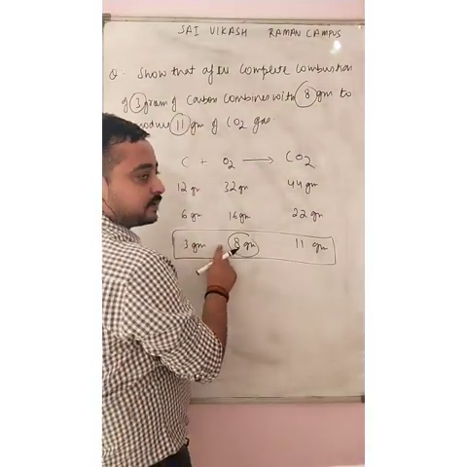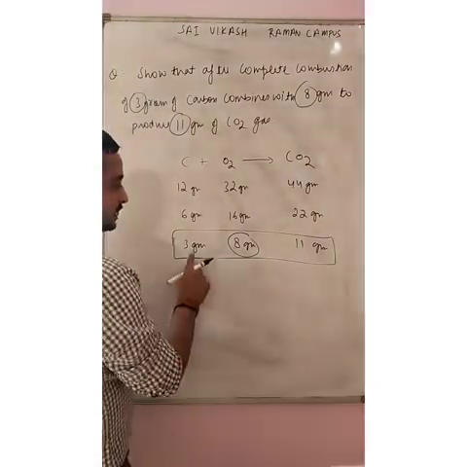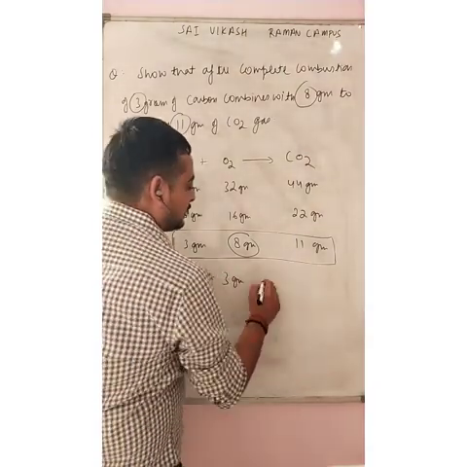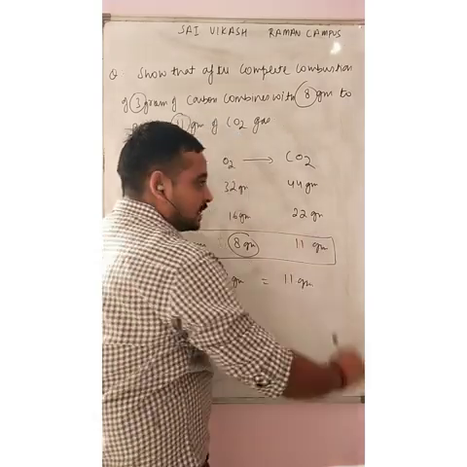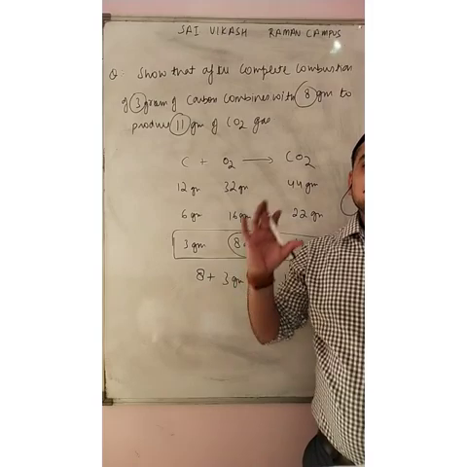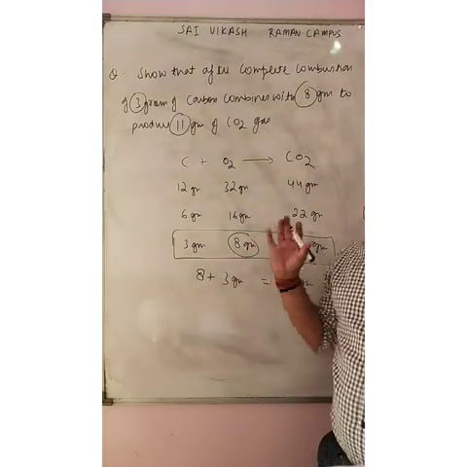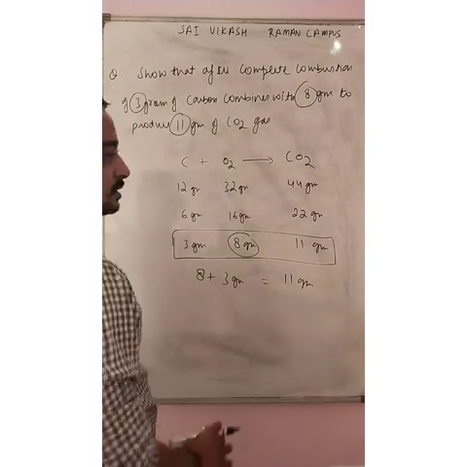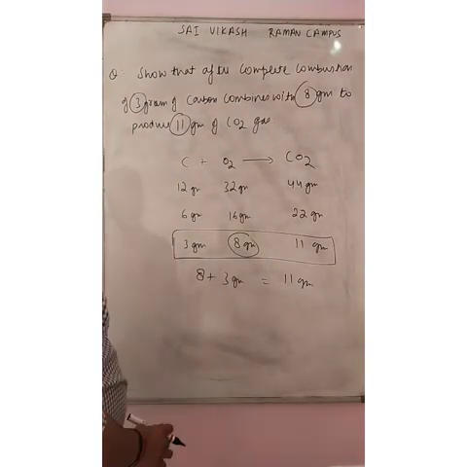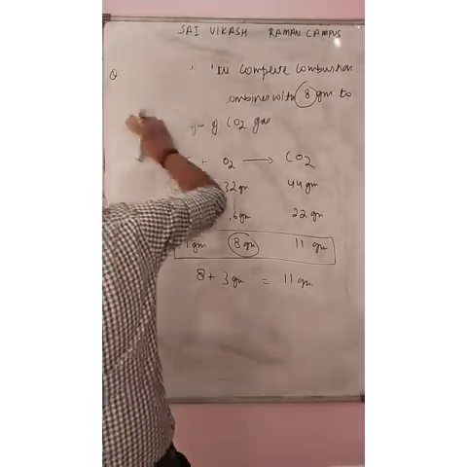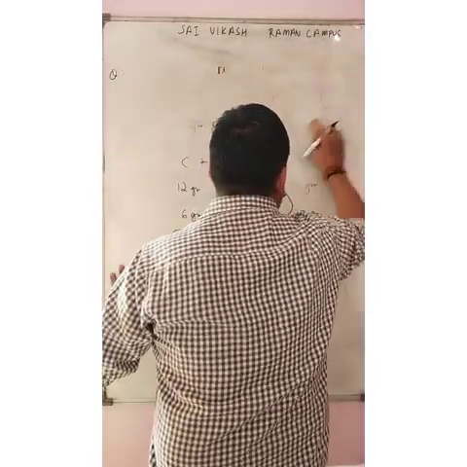Yes, by the law of conservation of mass, we can easily check: 8 gram plus 3 gram becomes 11 gram. As I already told you, the mass on the reactant side must be the same as the mass on the product side. That was all about conservation of mass. Just take a screenshot and we will move forward. So let us take one more question.